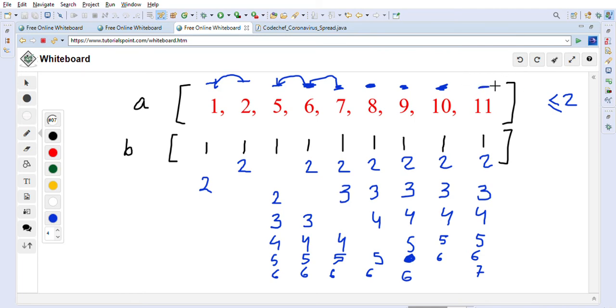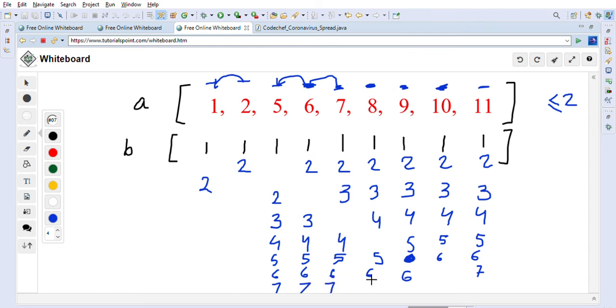There is nothing on the right side, so we have to increment until this point 5, right? Until this point. So all these values we have to increment, correct? Because they are all within the distance. So for example, distance between 10 and 11 is 1, 10 and 9 is 1, right? 8 and 9 is 1, 7 and 8 is 1, 6 and 7 is 1, 6 and 5 is 1. So all are within the range of 2. So we will increment that value to 7.